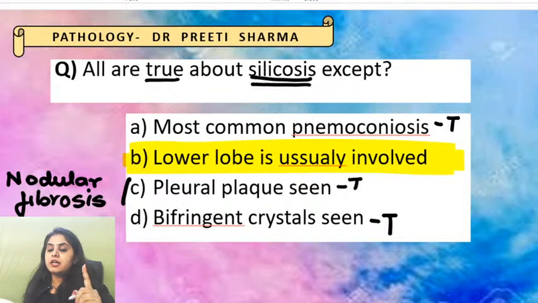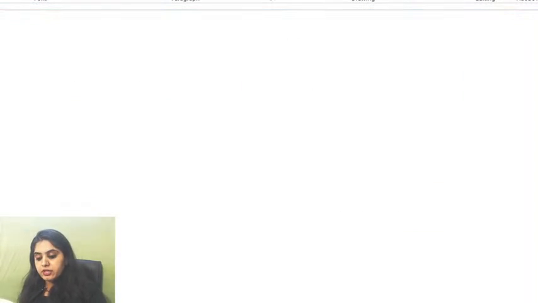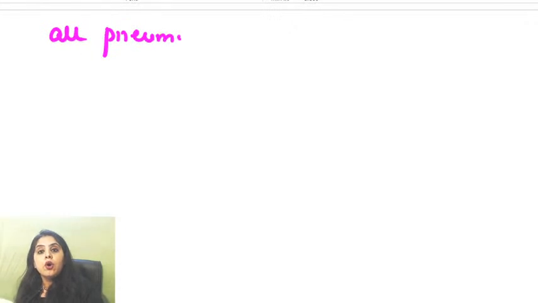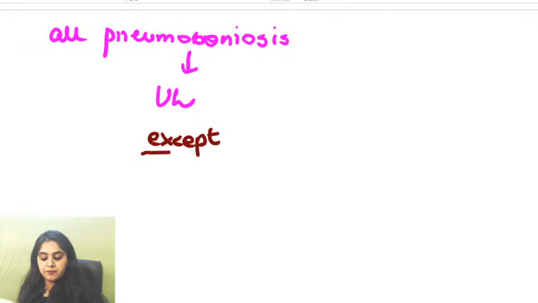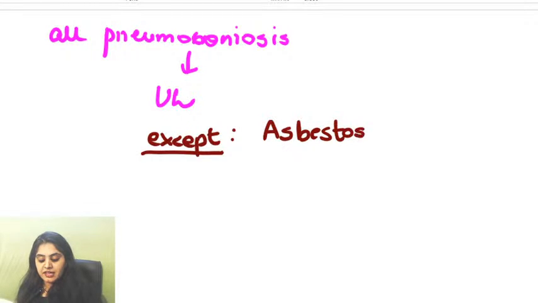Guys, I'll tell you one basic rule today, which will always help you crack the questions. Remember, all pneumoconiosis, please write this with me, it's important. All pneumoconiosis are going to involve the upper lobe except, I think we got this right in the beginning, asbestosis, because asbestosis will be base.